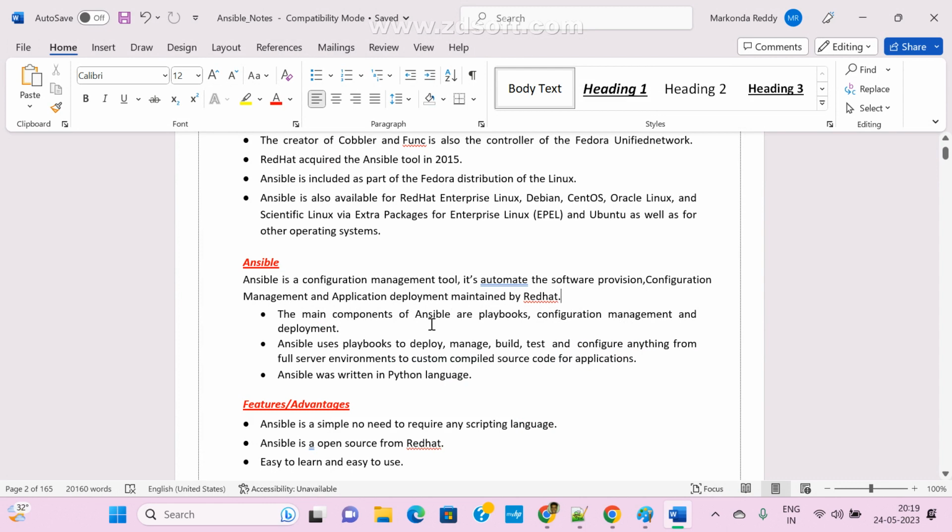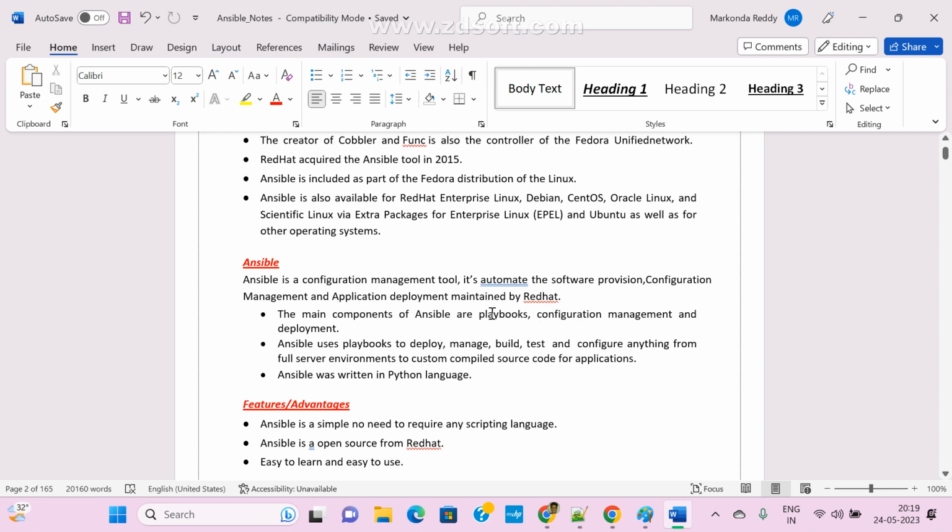The main components of Ansible are... In interviews they also ask what the main components in Ansible are, or can you explain the Ansible architecture? This is a very important interview question. Many people ask what the main components in Ansible are, or simply, can you explain the Ansible architecture, or the main components in Ansible? Clear guys? This is very important.